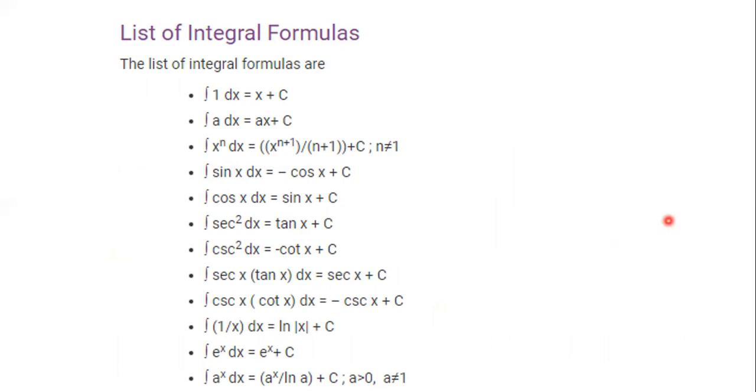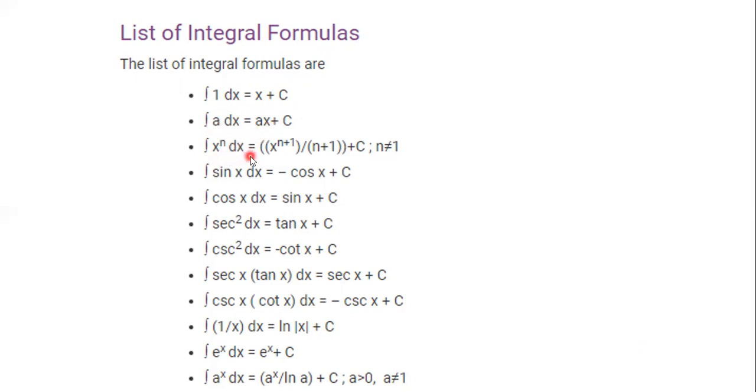That's really important. So first I again read out this formula. It will be beneficial for all of you. Integration of 1 dx is x plus c. If the operator is dx, then x plus c. If integration of 1 dt, then t plus c. Okay. Integration of a dx. Here a is constant, and x is the operator. So it's not the same: ax plus c.